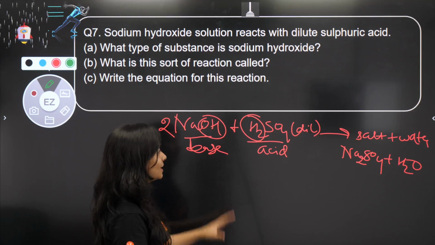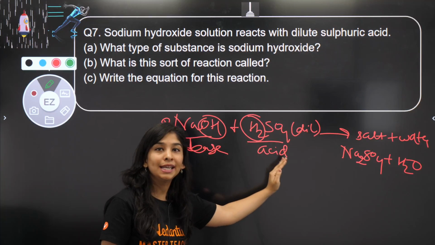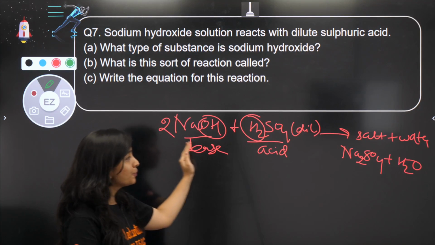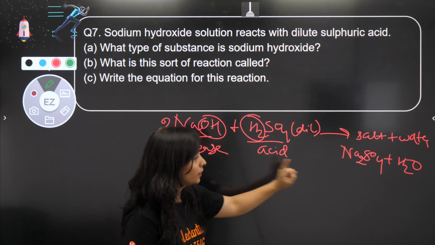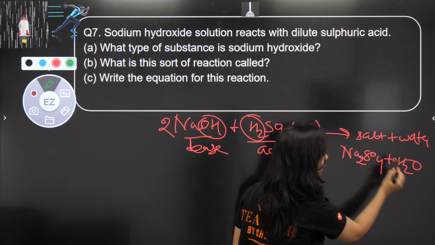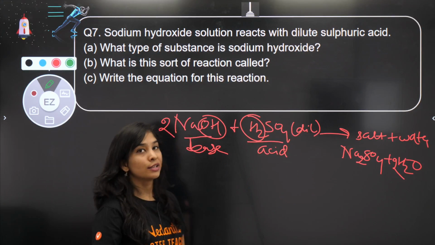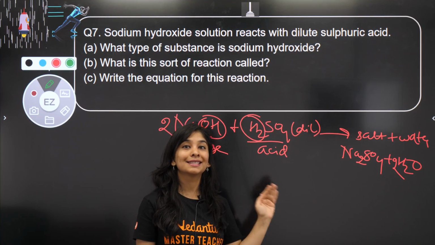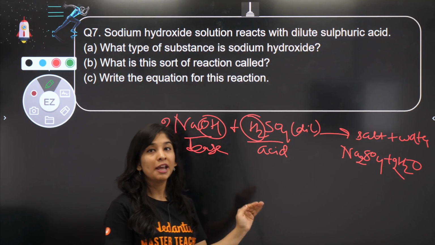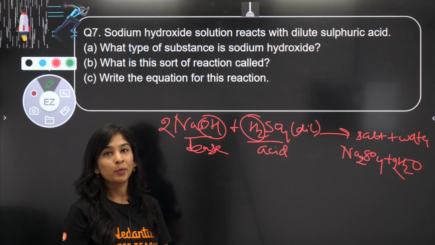Write the equation for this reaction which is already there in front of you, which is absolutely balanced also. 2NaOH and H2SO4 will give 2 molecules of water, and then I will get Na2SO4 as my salt. Yes, I hope this reaction is clear. This is a simple neutralization reaction when acid and base are going to combine with each other.